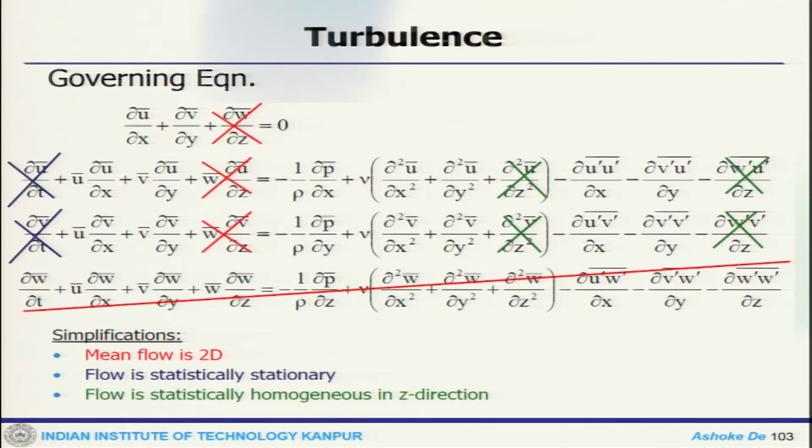Now, coming back to that, we had a mean flow in 2D. So, we got rid of this term, this term, this term, this term, because the flow is statistically stationary and statistically homogeneous in the z direction. That takes out this particular equation. So, this is the equation we started off with.